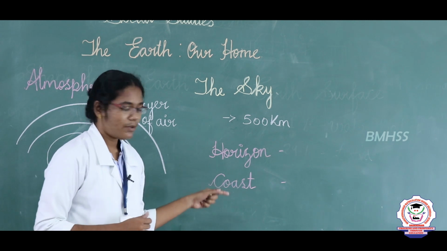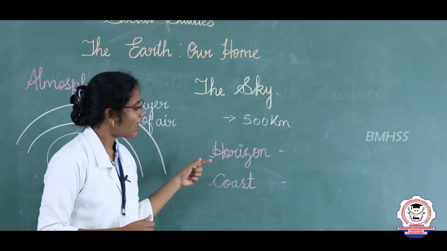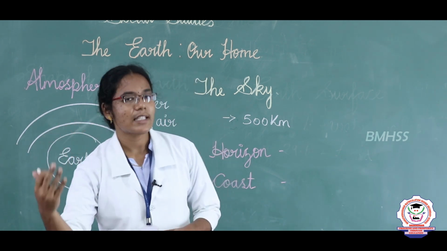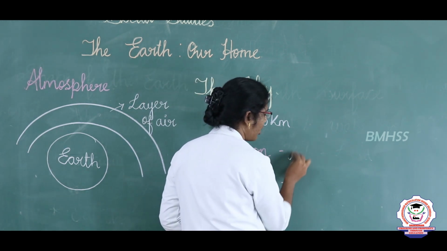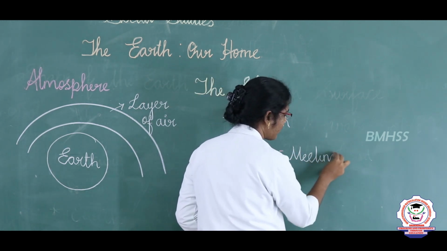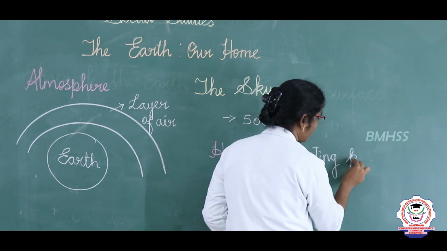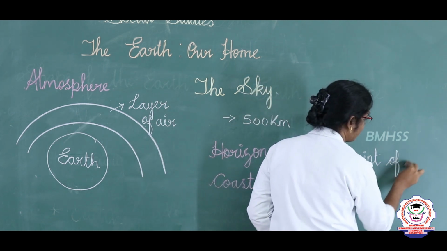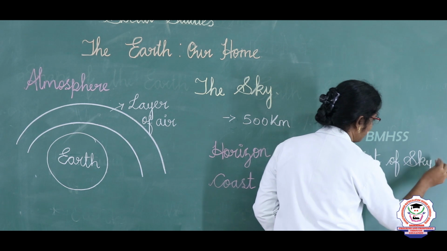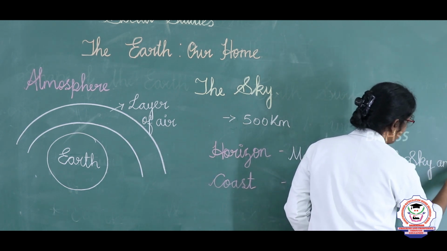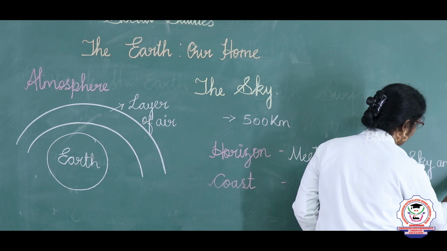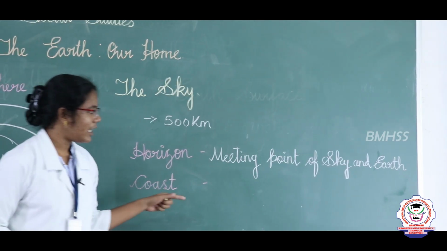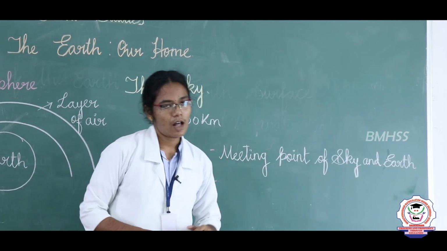In that sky, we are going to see 2 points, that is horizon and coast. What is the horizon? The meeting point of earth and the sky is called the horizon.